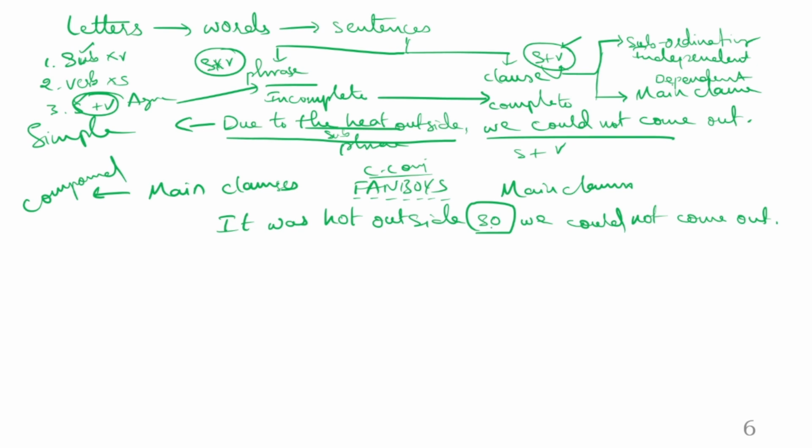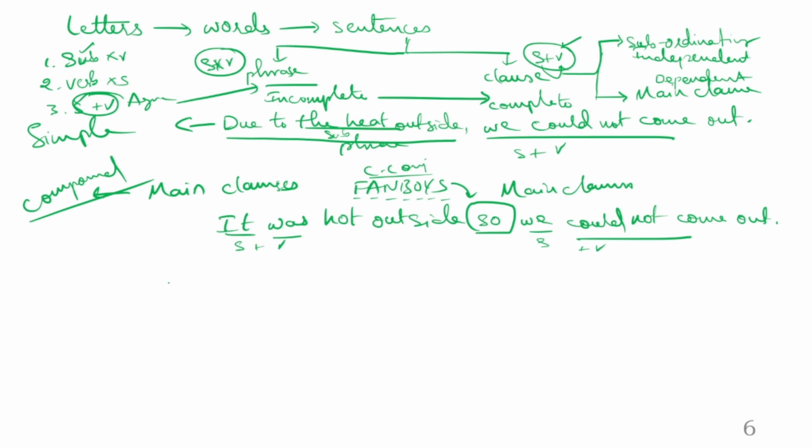Now there is a conjunction between, that is so. The word so is coordinating conjunction. It is a subject, was is a verb, we is a subject, could not come is a verb. That is a combination of subject verb agreement, and there is the word so, fanboys, and that sentence should be called a compound sentence. And look at this, I'm changing this into a complex sentence.